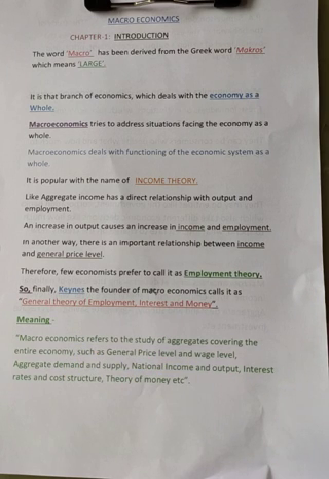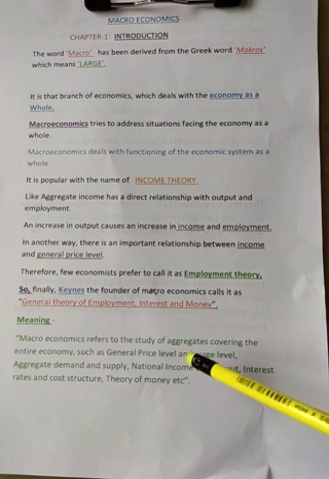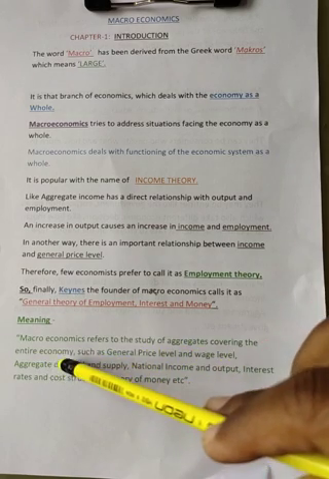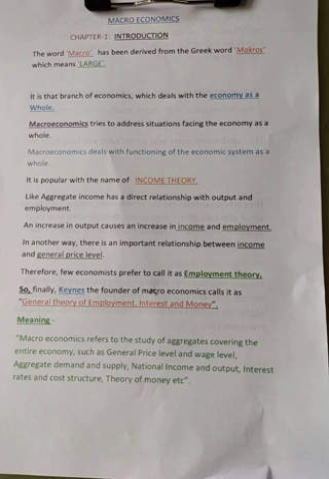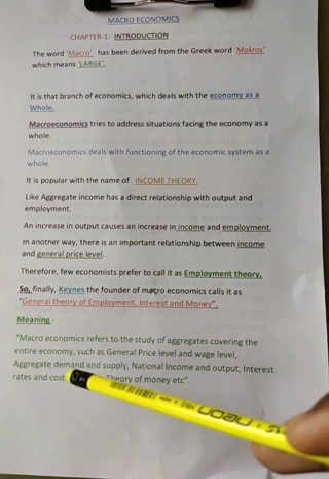Why? Microeconomics covers only the partial, small parts of an economy, a partial picture with few concepts, but macroeconomics studies the aggregates covering the entire economy.